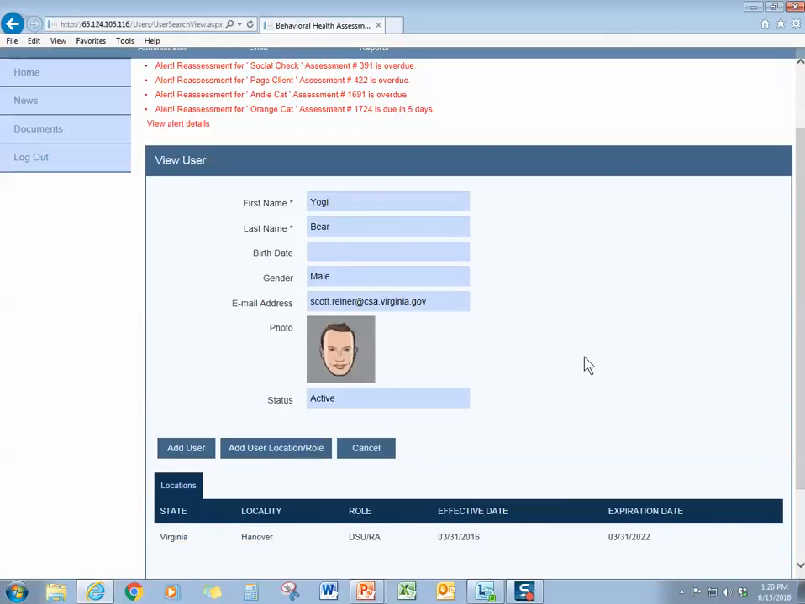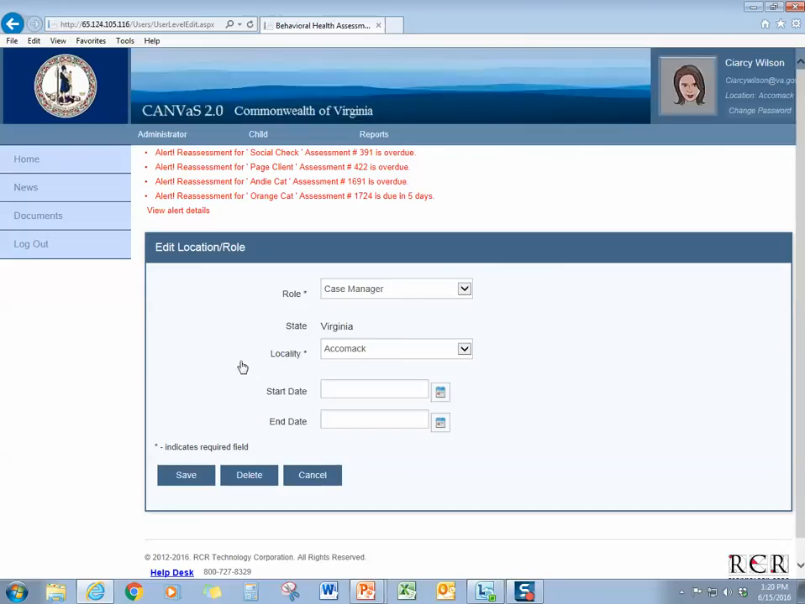But we're in Accomack. Remember, we're a local administrator in Accomack. So we want to add the user to our location. So we will click on the add user location role. As a local administrator, you can only add case managers. So you'll see only case manager in that drop-down box. As with the current system, the Office of Children's Services will create local administrator and data entry accounts. The only drop-down option in the location box is Accomack.